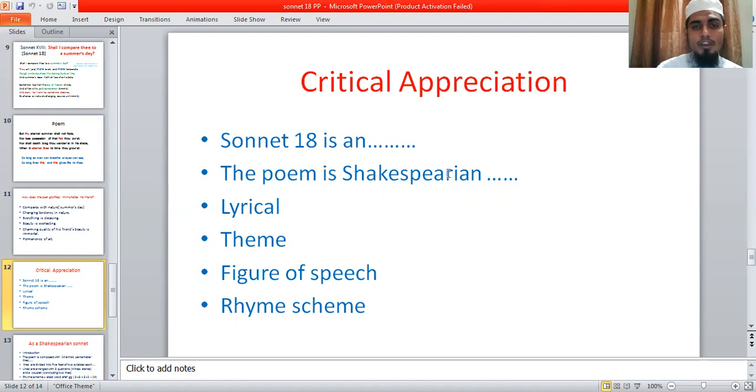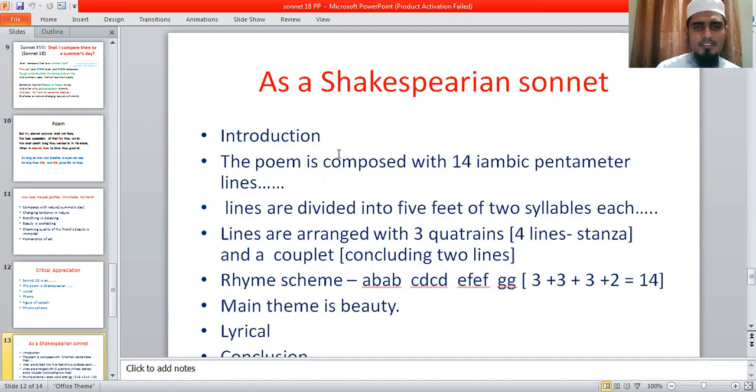So in this way, you can prepare the answer of critical appreciation in your own way. Students, try, practice. If you never practice, you never can. So another very important question is: evaluate Sonnet 18 as a Shakespearean sonnet. This question is very important for your exam.